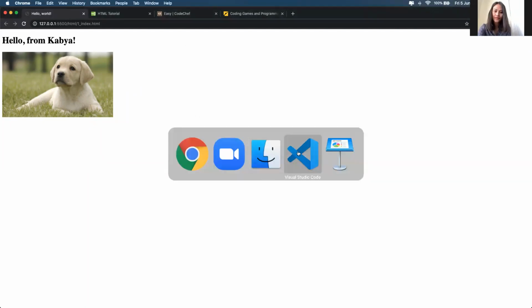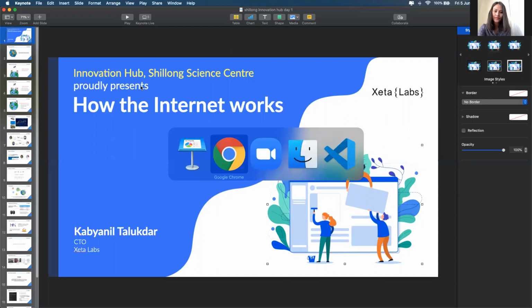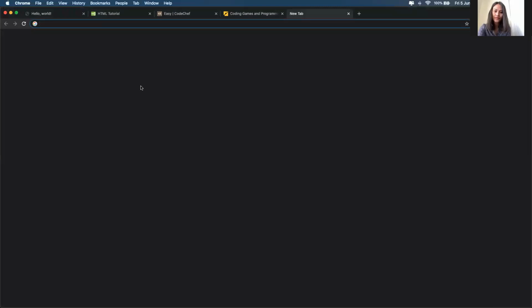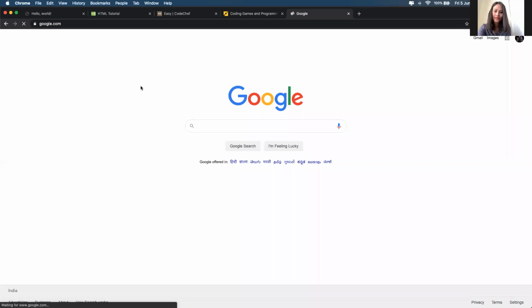So yesterday we looked at how the technologies that make the internet function work. Today we'll be looking at a different part of this huge world: how websites are built. When we are web searching, suppose we go to google.com, we get this page, right? How is this page working, and why does it look the way it does? We'll be looking at that.